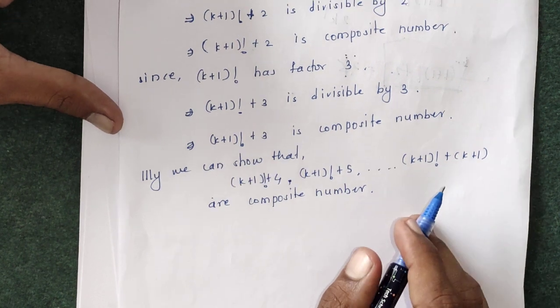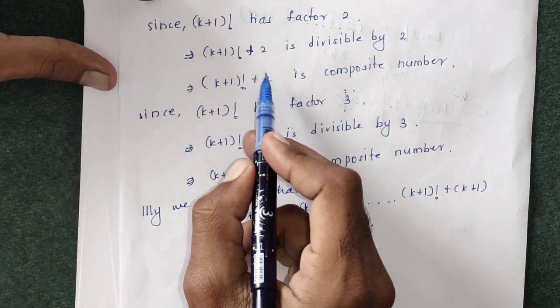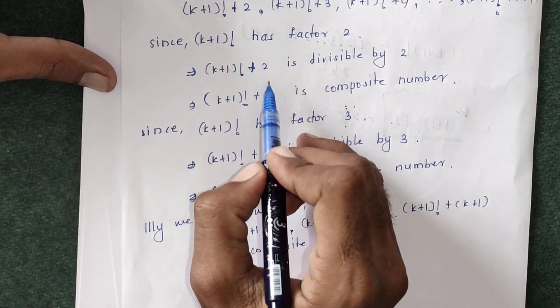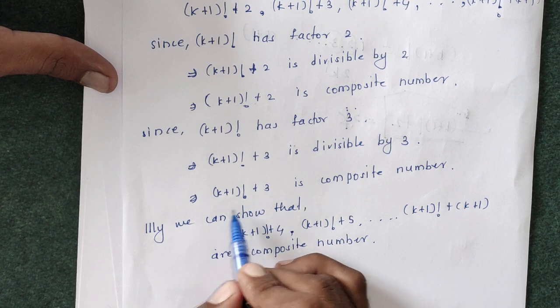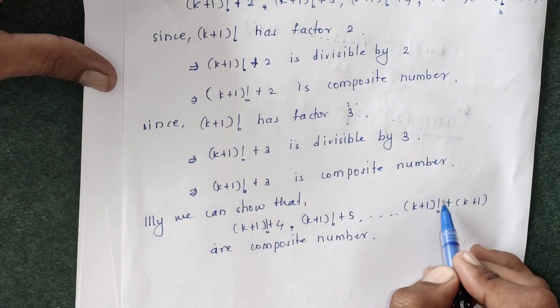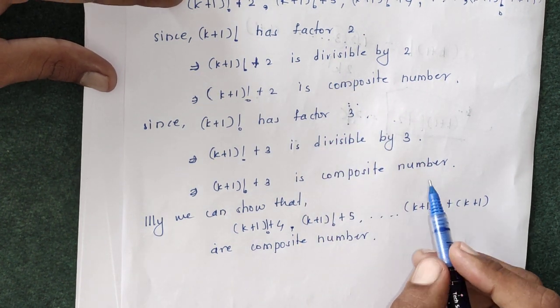This gives us k continuous composite numbers.